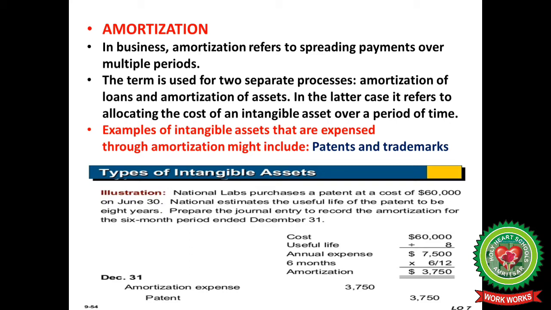For example, National Labs purchases a patent at a cost of $60,000 on June 30. National estimates the useful life of the patent to be 8 years. Prepare the journal entry to record the amortization for the 6 months period ended December 31. So here the cost was $60,000. When divided by 8, it gives you an annual expense of $7,500, and when it is calculated for 6 months, it comes to $3,750. So the entry would be amortization expense account debit to patent account.